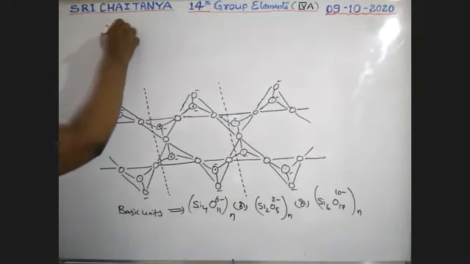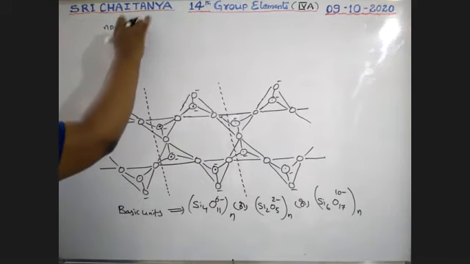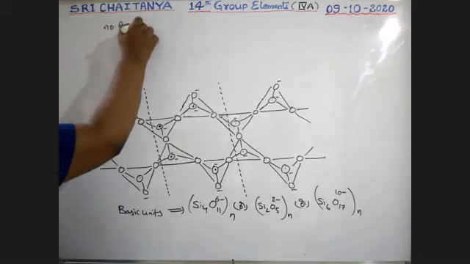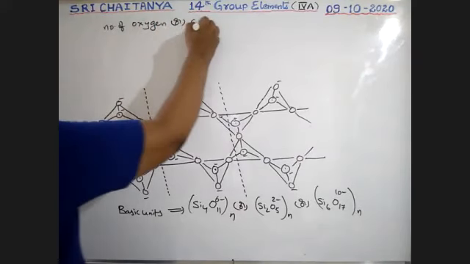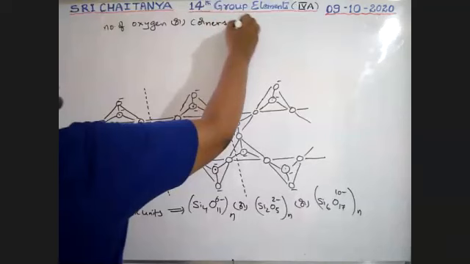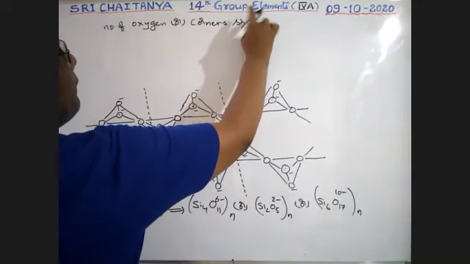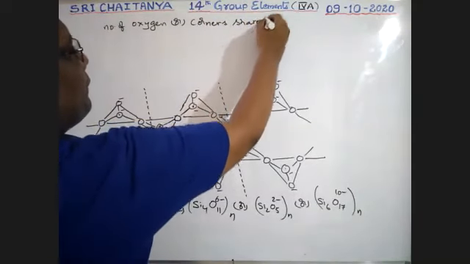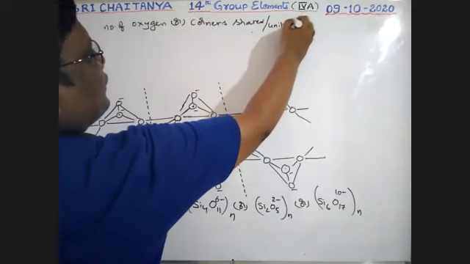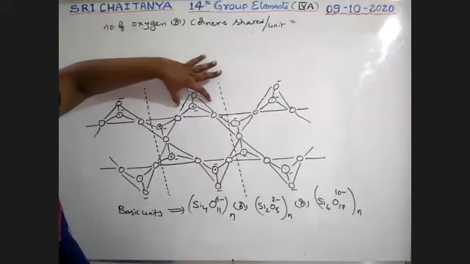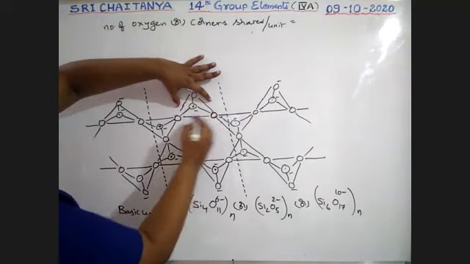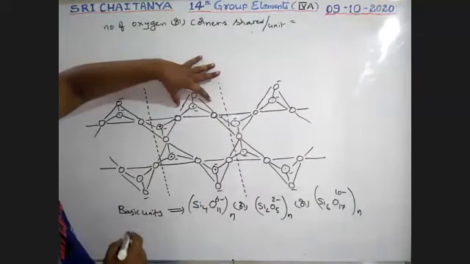Number of oxygens or corners shared per unit. See here, let us observe. If I am considering this unit, this oxygen and this oxygen are shared.